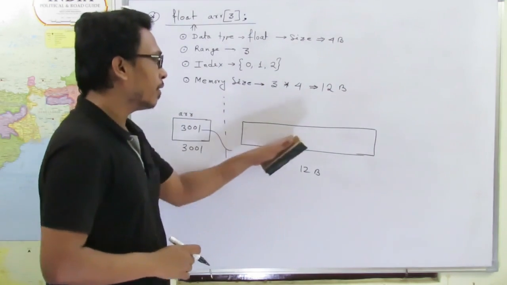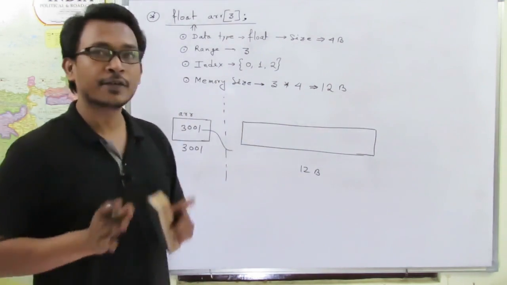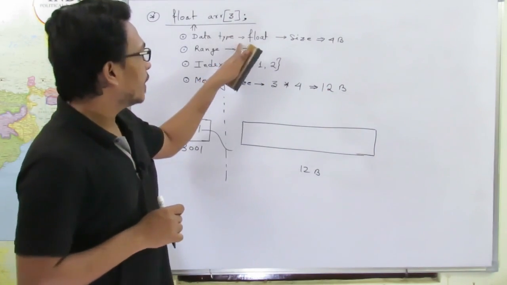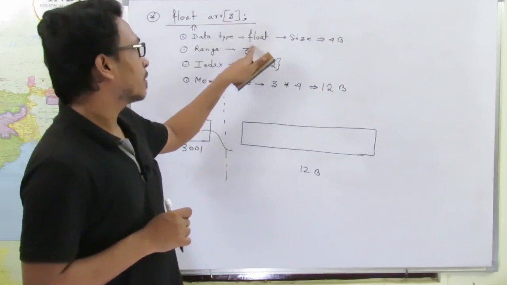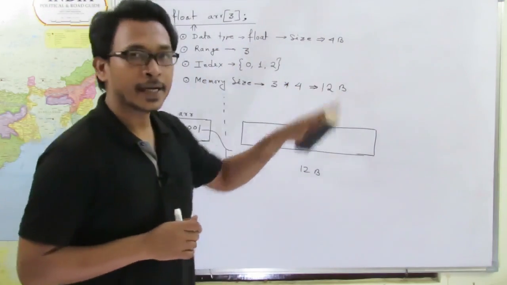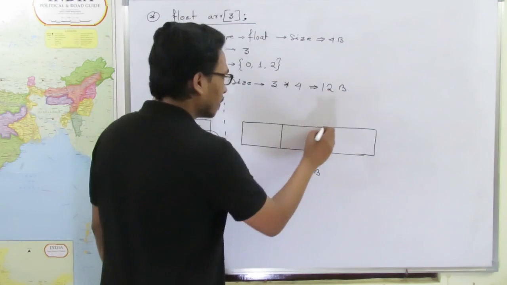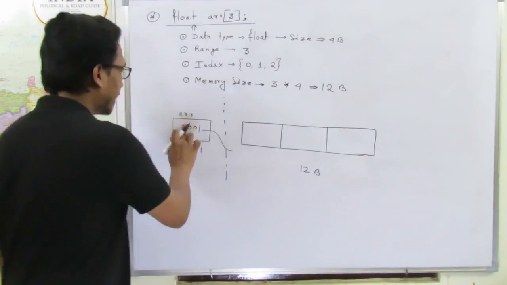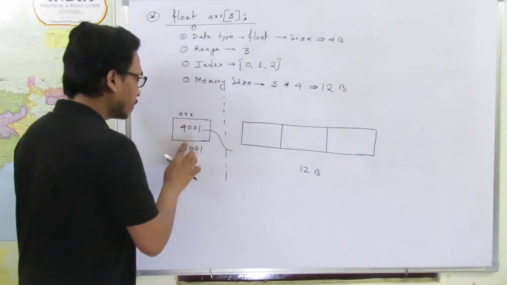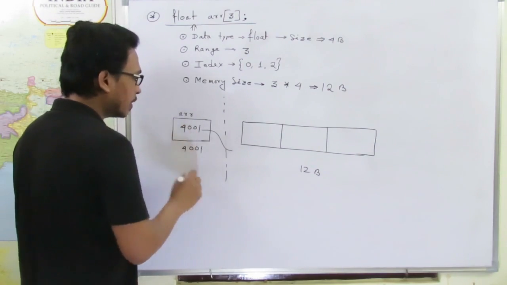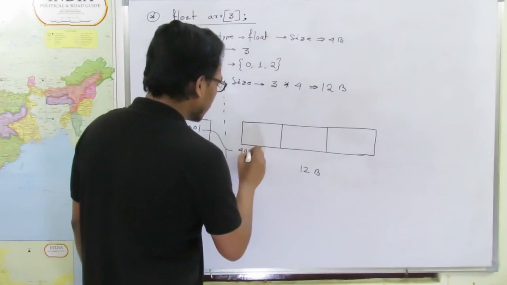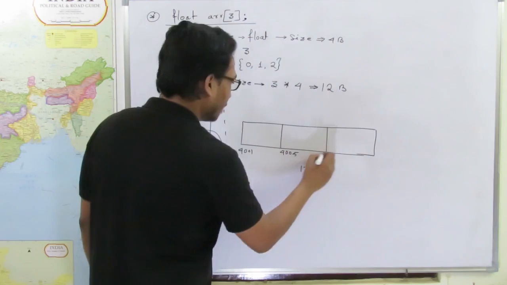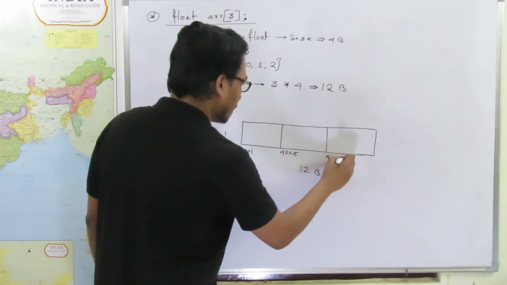Now this memory block of 12 bytes will be further divided into 3 smaller parts, and the size of each smaller block will be 4 byte. That means here 3 smaller blocks are there. Let's say the base address is again 4001. So here it will be 4001, here it will be 4005, 4009.